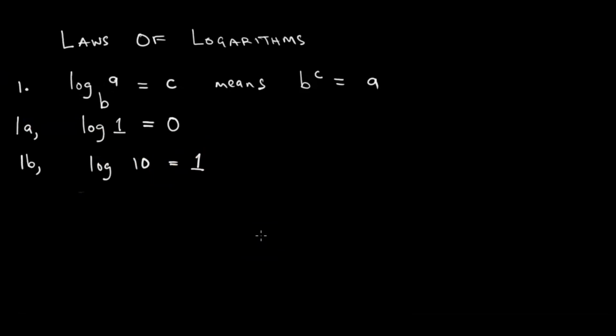Saka kuziva kuti log 1 is equal to 0 nekuziva kuti log 10 is equal to 1. Izvi zvinobva the property log a base b being equal to c means b to the c is equal to a. You understand? Saka kana tadaiso manje tatosummarize what is the first law of logarithms, which we studied in our first lesson as the theory of logarithms, and what we get from that theory.